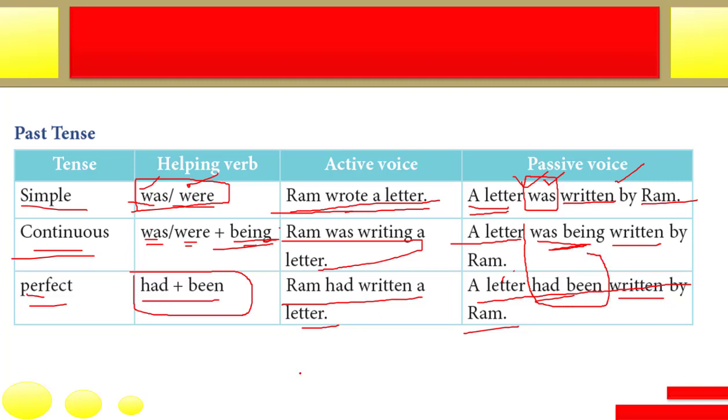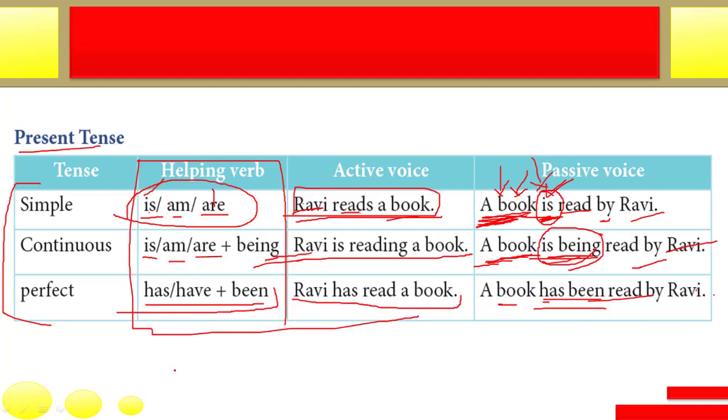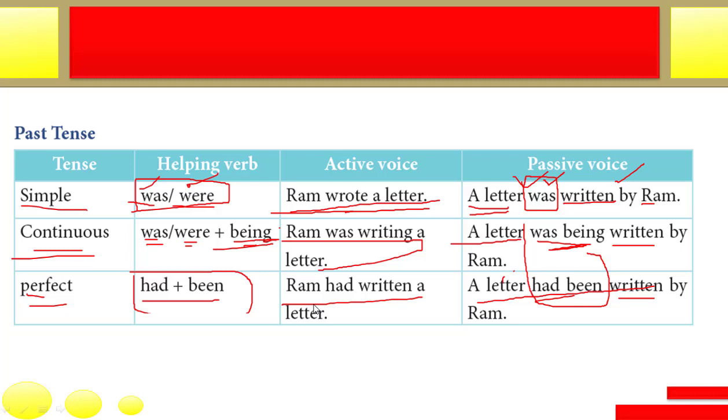And this table is given here. Here also I have just shown you all the present tenses: is, am, are; is being, am being, are being; has been, have been. And here in the past, for simple past you are going to use was or were, and if it's continuous, was being or were being. If it's past perfect, it's had been with all the subjects. Again, one more tense is missing here: past perfect continuous tense. Again, sentences in past perfect continuous cannot be changed from active to passive.